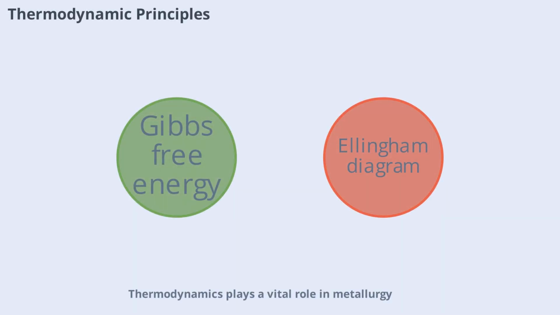Thermodynamics plays a vital role in metallurgy, especially in determining the feasibility of extraction processes. The Gibbs free energy change, delta G, helps predict whether a reaction will occur spontaneously. If delta G is negative, the process is thermodynamically favorable. The Ellingham diagram is a useful tool that plots delta G for various metal oxides as a function of temperature, helping metallurgists choose the right reducing agent and conditions for extraction. Understanding these principles ensures that energy and resources are used efficiently during metal extraction.